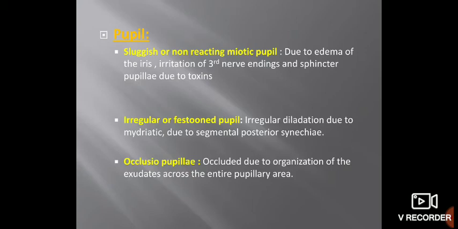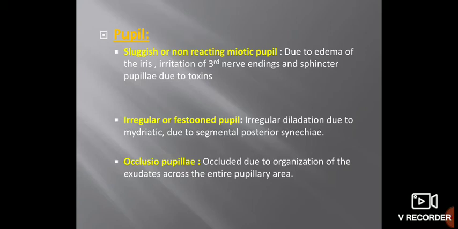Next is occlusio pupillae. The pupil is totally occluded due to organization of the exudate across the entire pupillary area. So the pupil in the acute stage is miotic, sluggishly reacting or non-reacting to light.